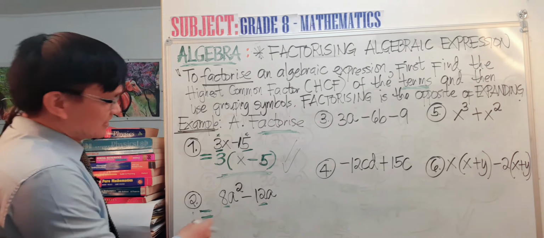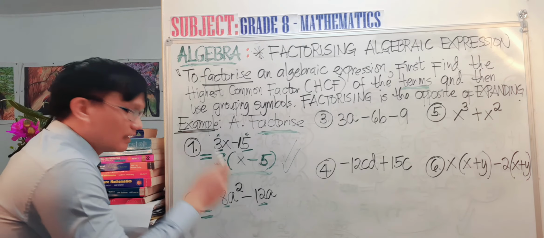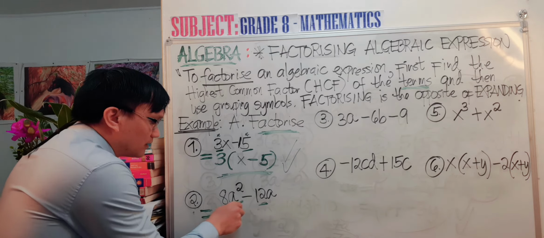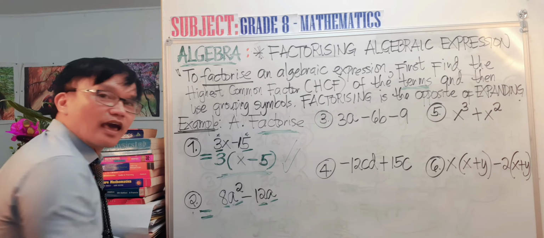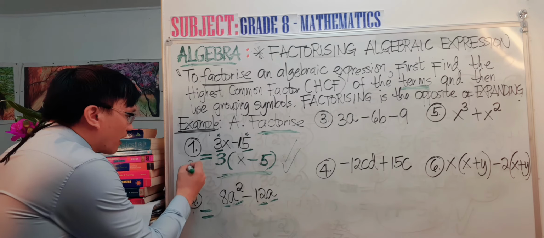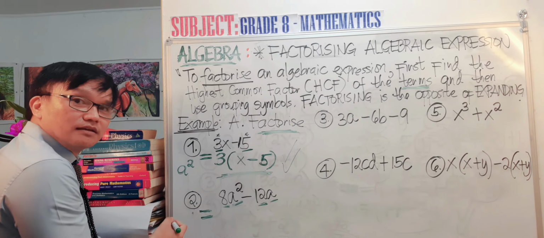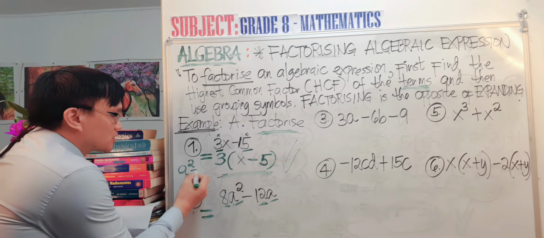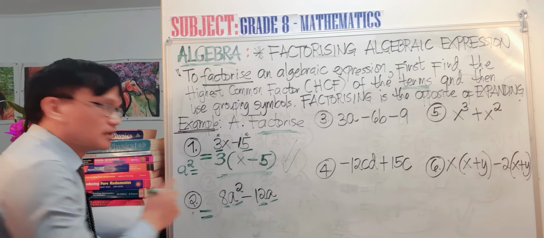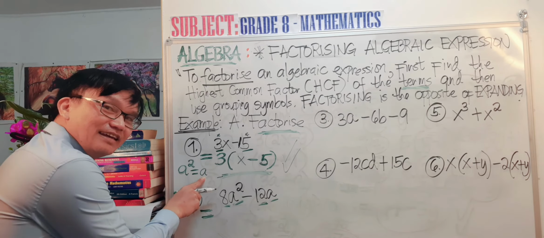Next, afterwards, you are now going to proceed to the literal coefficient. This one is a square. This one is a. So when we have an expression of a square, can you see me? When we have a square, this one means that there are two a's. And that is one more a.